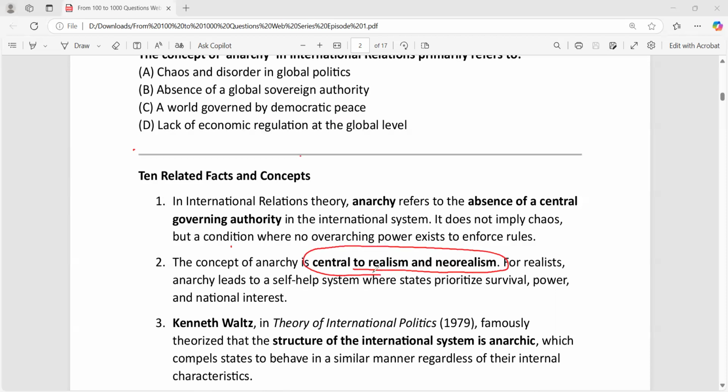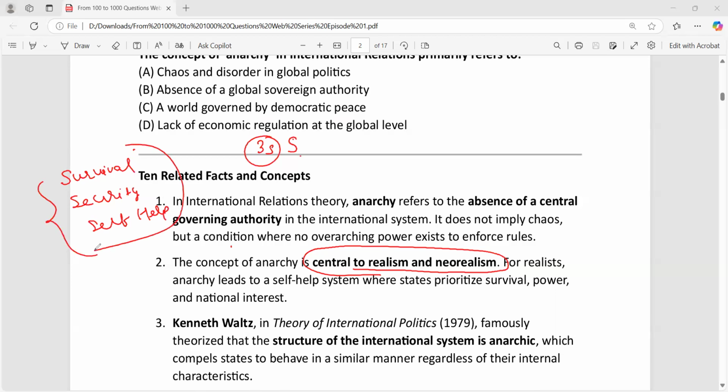This is a very important question. And according to realists, since there is anarchy, they focus on 3S. What are the 3S concepts? Every state is willing to survive. So it is survival, security, and self-help. That's very important, this 3S concept of realism. Since there is anarchy, it's very tough to survive, first of all. Secondly, for surviving, it's important that you ensure your survival, that is security.